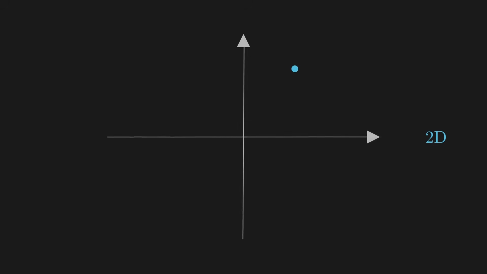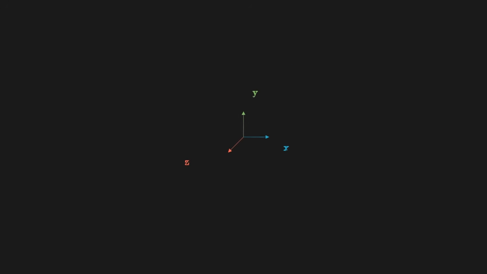Before we get into the weird stuff, let's make sure we agree on what a dimension actually is. It's simpler than it sounds. A dimension is just a number, a single measurement. If all you know about something is its weight, that's one dimension. One number, one axis. If you know its weight and its height, now you need 2 numbers to describe it. 2 dimensions, a point on a flat plane. Add depth and you're in 3 dimensions. 3 numbers, 3 axes, 3 dimensions.